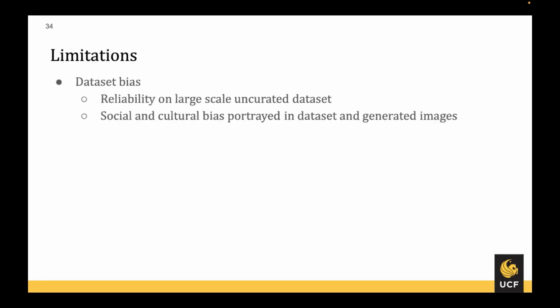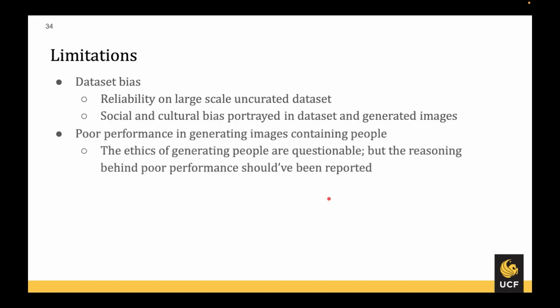Now, even though Imagen has its own set of strong key points, it comes with its limitations as well, where the first one is dataset bias. Since all these text-to-image models rely on large-scale datasets, and most of these datasets are uncurated and web-scraped, there is often a social and cultural bias portrayed in the dataset. And when you train a model on those datasets, the same bias is seen in the images as well.